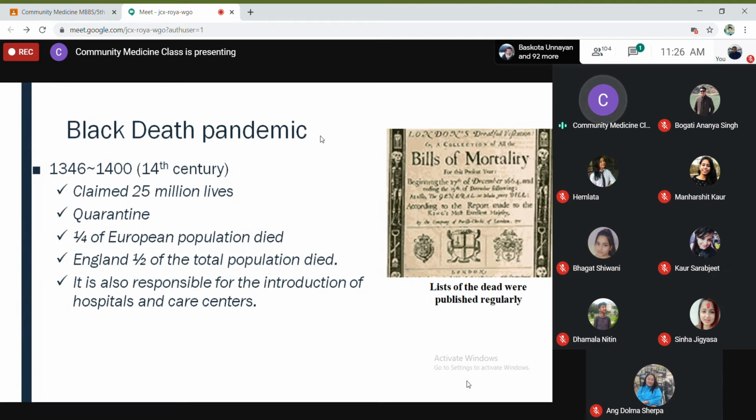However, in today's era we call it quarantine. So the quarantine concept came at that time, and a quarter of the European population died. Half the total population died in England. It was also responsible for the introduction of hospitals and care centers. So the establishment of hospitals and care centers took place because of this pandemic.